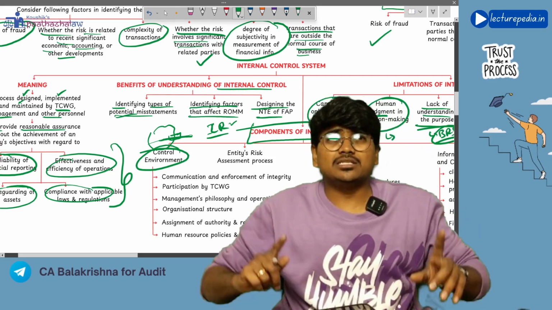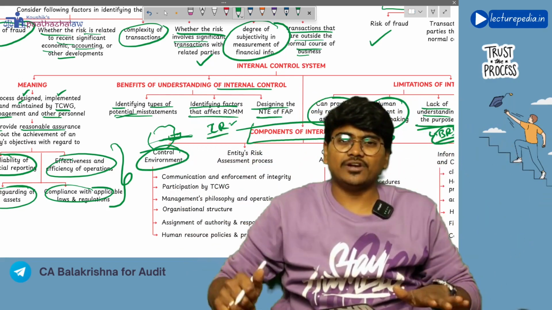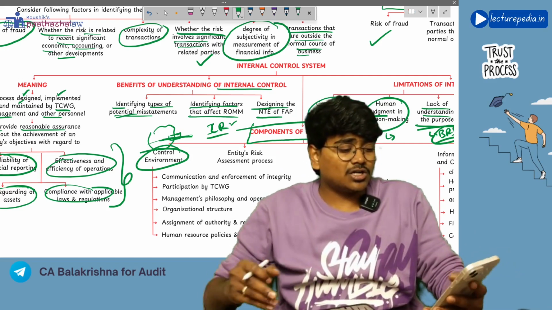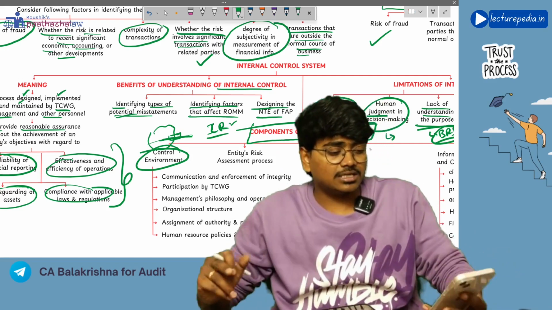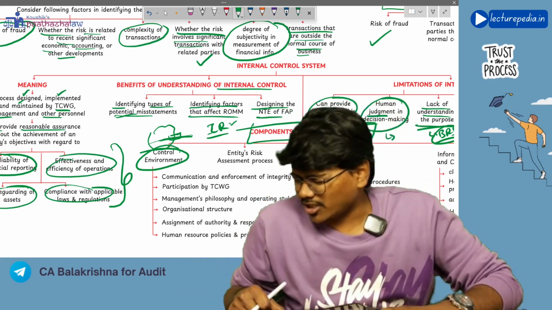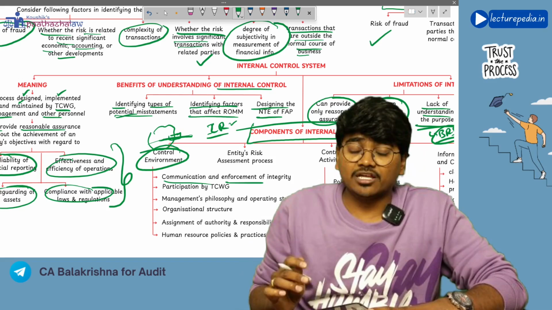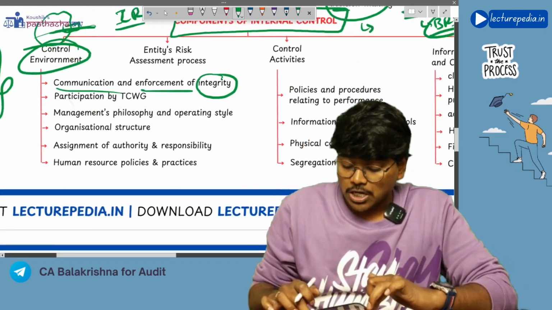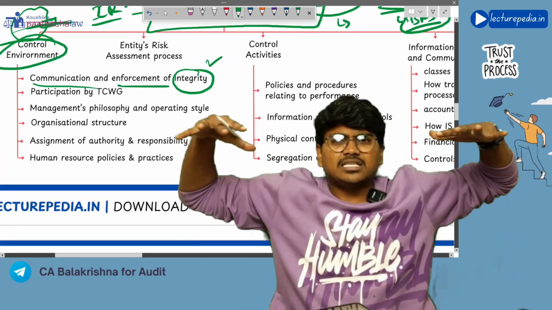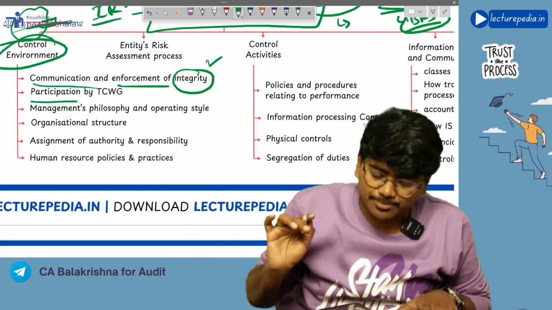Control environment. That means the environment in the organization should be friendly for implementation of internal controls. Okay, the organization's environment should be internal control friendly. Got it? Yes, sir. Next, some of the elements of this control environment include communication and enforcement of integrity. That means all the staff in the organization should have integrity. The ethical values of the employees should be very high. Okay, next, participation by those charged with governance.